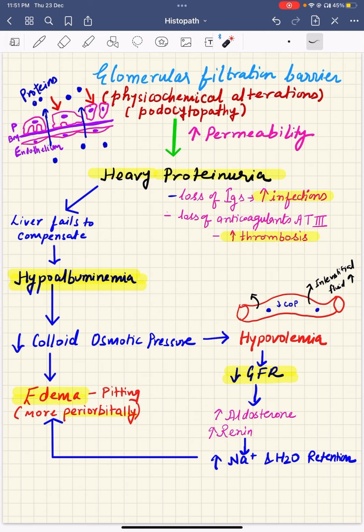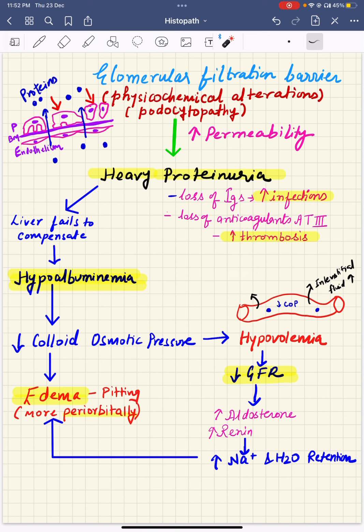So there is thrombosis and thromboembolism. So these complications are very common in the nephrotic syndrome, and also renal vein thrombosis can be seen because of this hypercoagulable state.